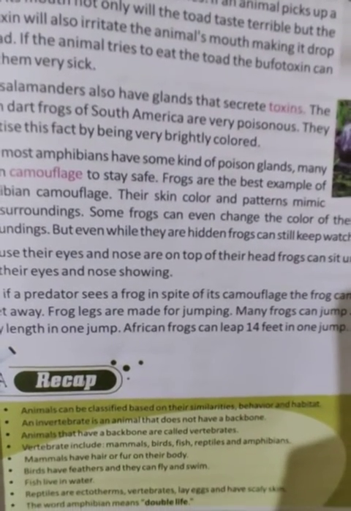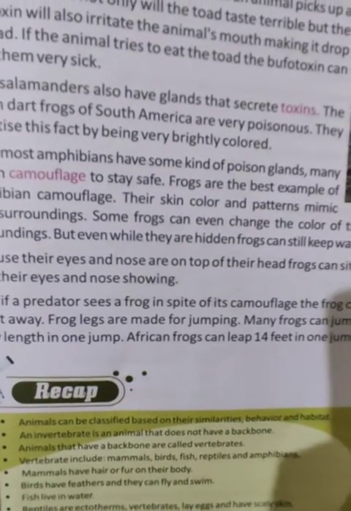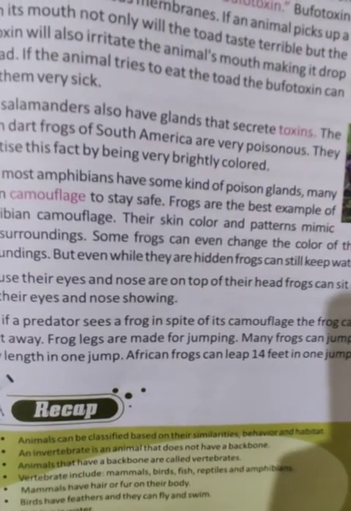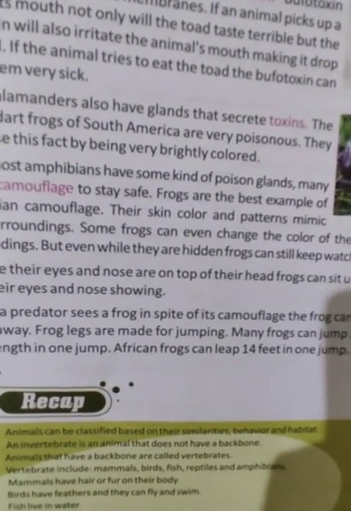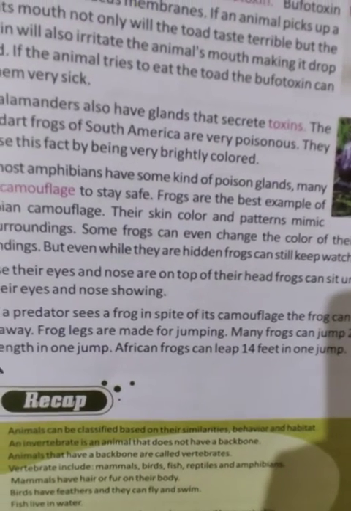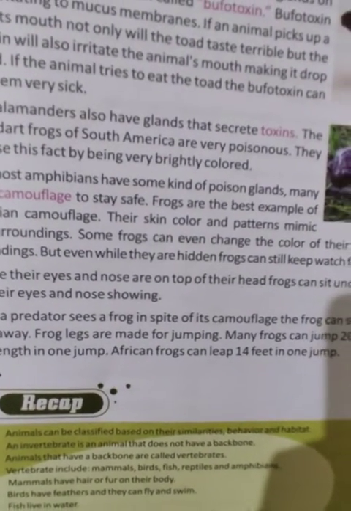Mammals have hair or fur on their body. Birds have feathers and they can fly and swim. Fish live in water. Reptiles are ectotherm vertebrates that lay eggs and have scaly skin. The word amphibian means double life.